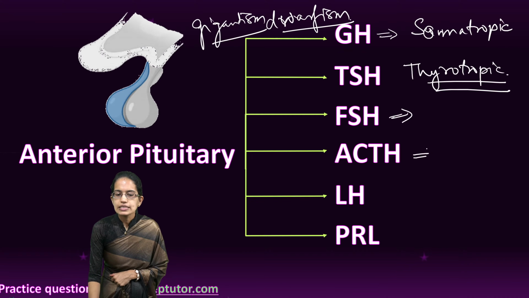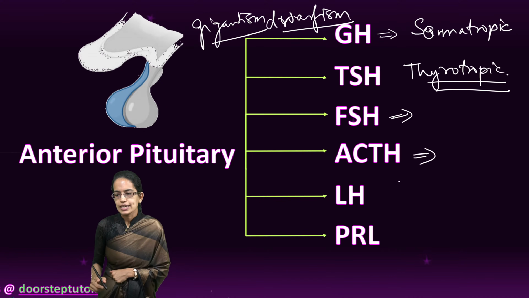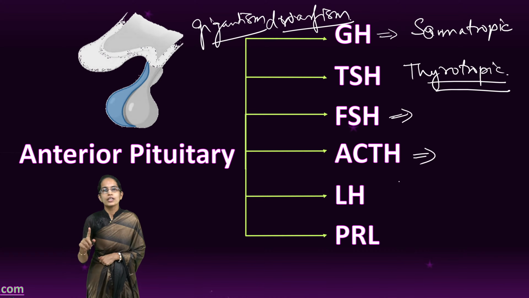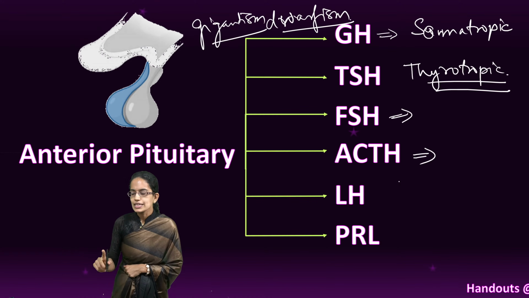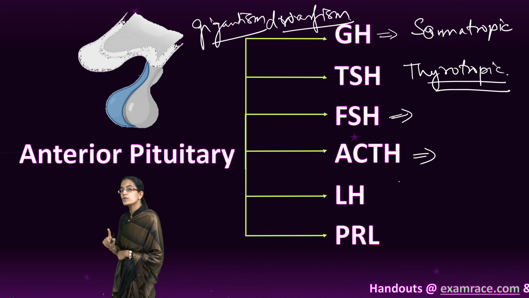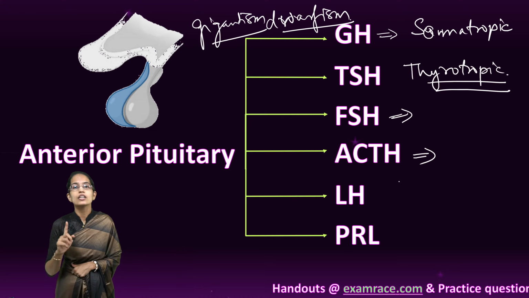The next is ACTH, adrenocorticotropic hormone. This is responsible for growth and development of the adrenal cortex.